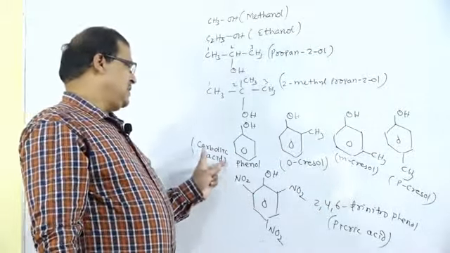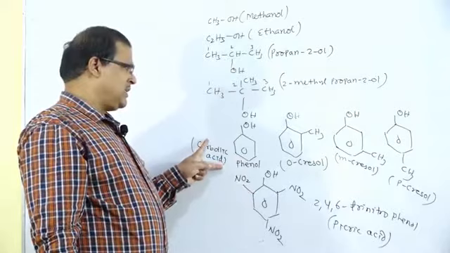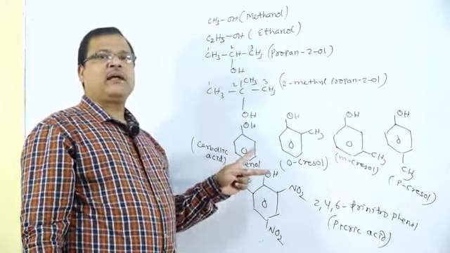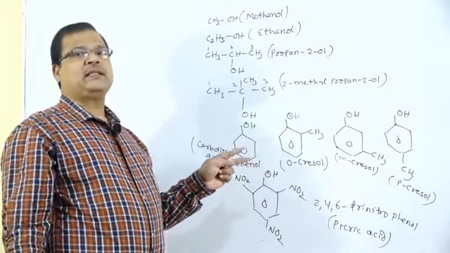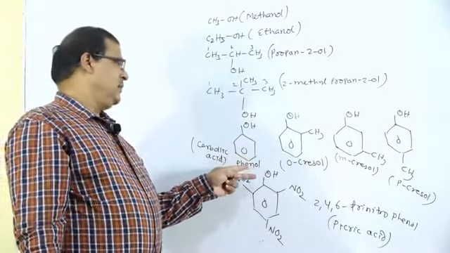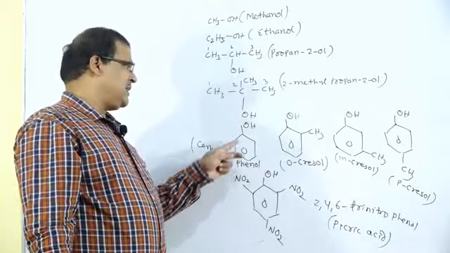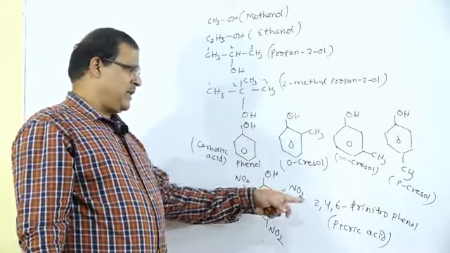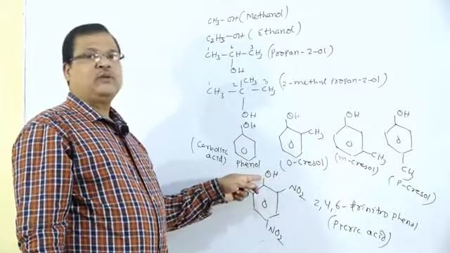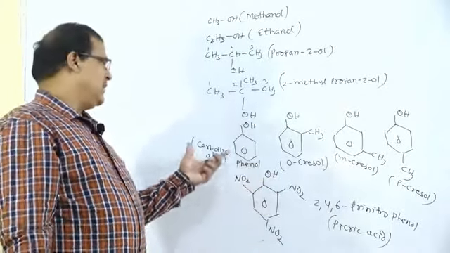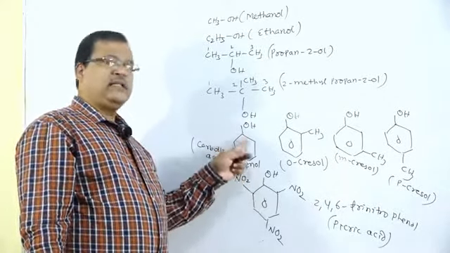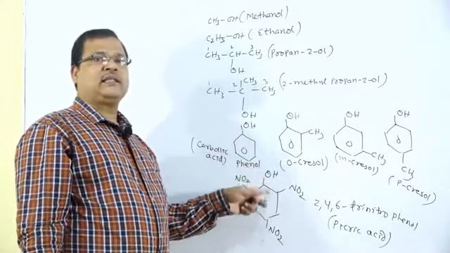Picric acid. So this is the carbolic acid. One question is there: which acid, although devoid of the carboxylic acid COOH group, is acidic in nature? Phenol, otherwise known as carbolic acid, has no such COOH group. Picric acid has no such COOH group, but that is acidic in nature.